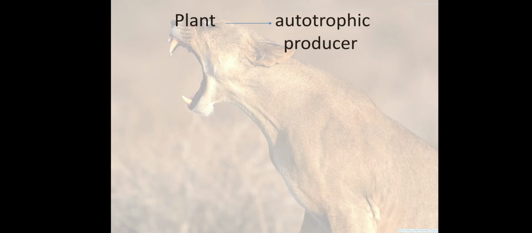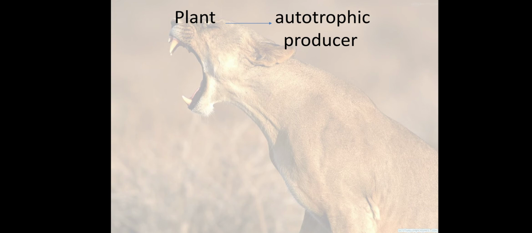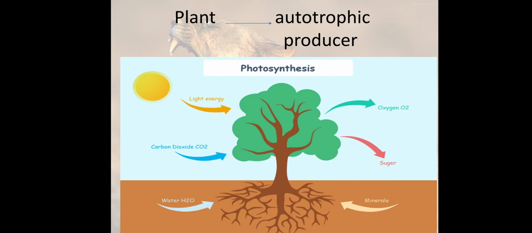Plants are called autotrophic and producers. Why? Because plants make their own food. How do they make it? By the photosynthesis process. They take light energy from the sun, carbon dioxide from the air, and water, minerals, and some salts from the soil, and they make their own food and give us oxygen.